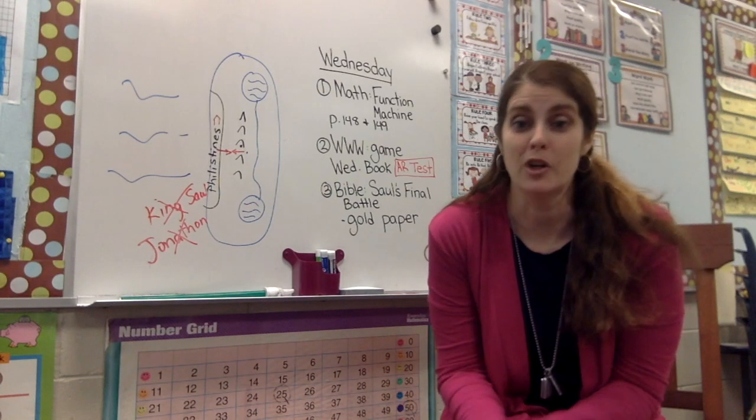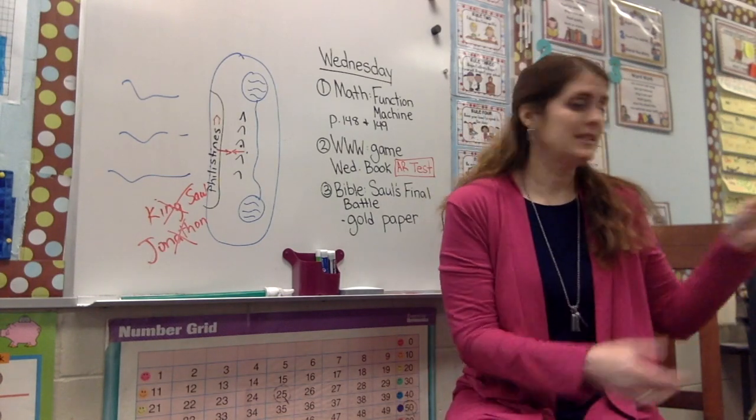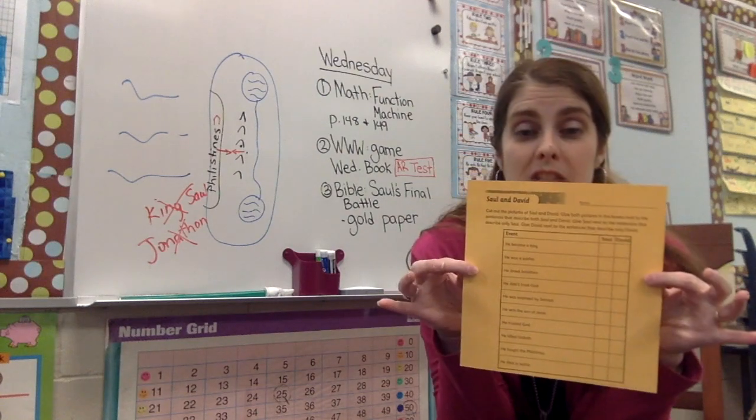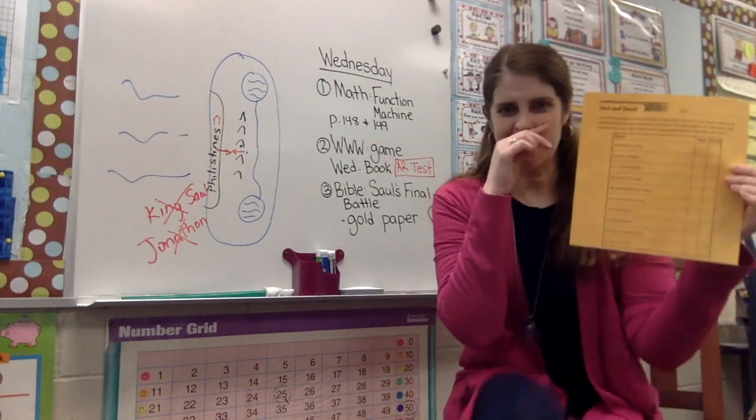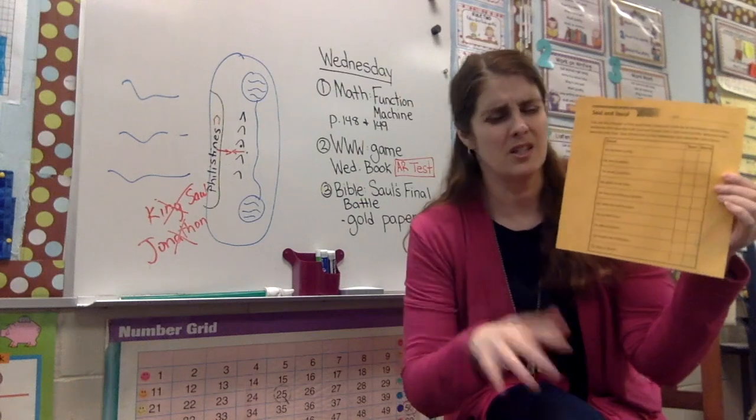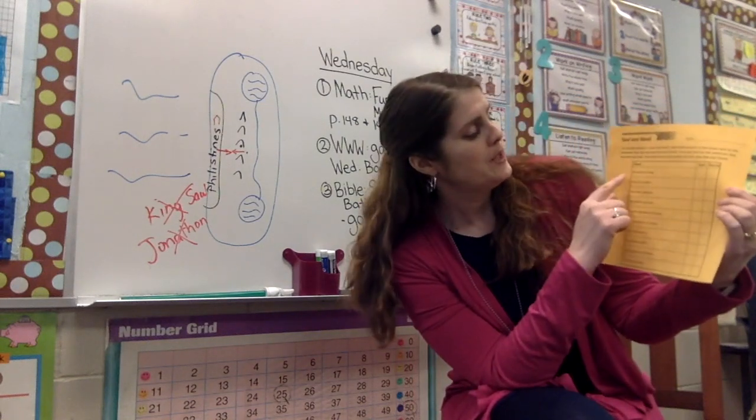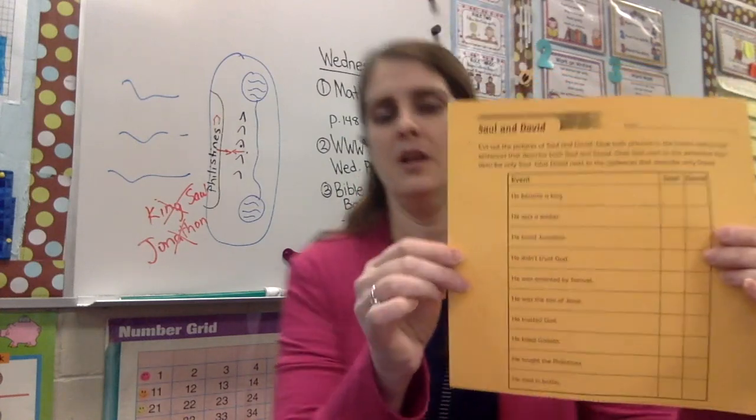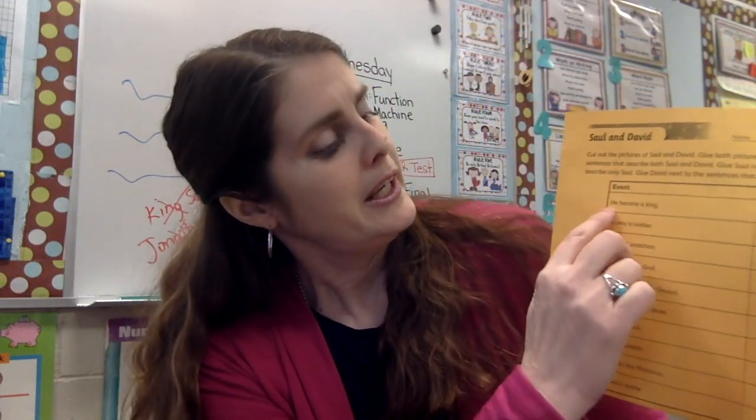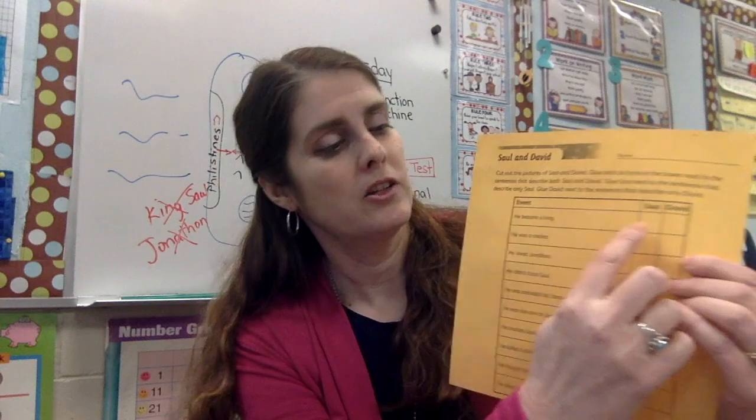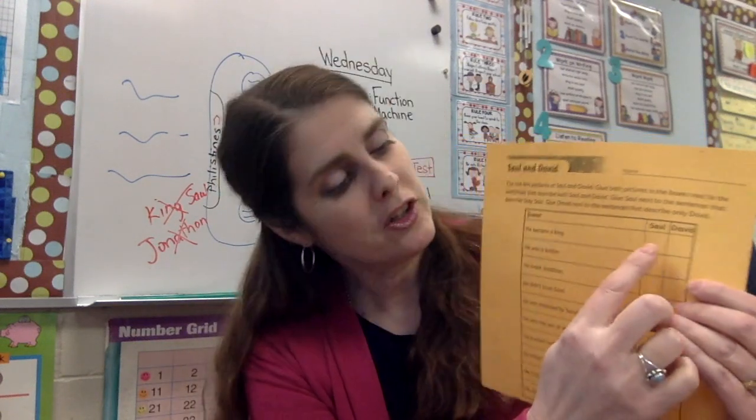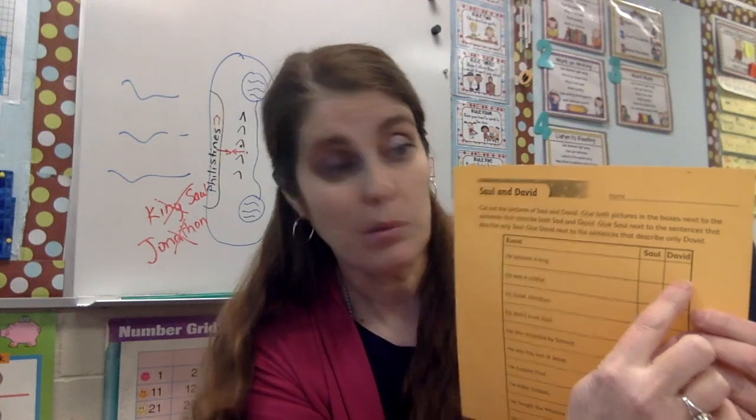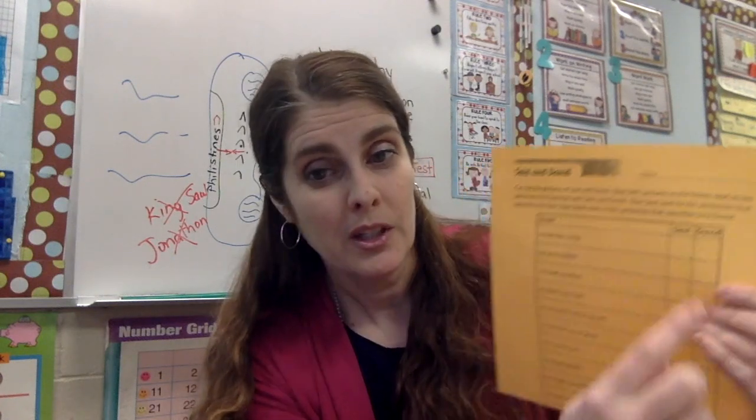There is a paper you're going to do. It's this gold one. It looks like this. It said cut out the faces and things, but we didn't do that. So what you're going to actually do is make an X where it's true. So, for example, he became a king. Is that true of Saul? Yes. You're going to X it. Is that true of David? It's going to be, right? So you can X that too, that he became a king.